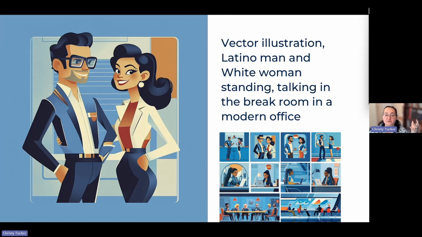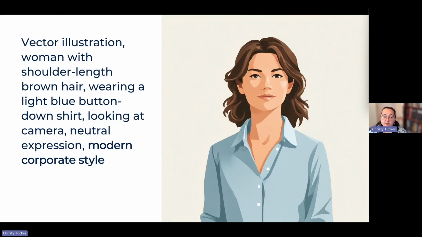This was one where I used an image as the prompt for the style. Vector illustration is all I had in the prompt, but you can see how different the style is here, right? It's all different colors. It's got these very stylized shapes, this sort of retro futuristic style. Another phrase that I use in my prompts is modern corporate style. So if you do digital illustration or vector illustration paired with modern corporate style, that tends to get you the kinds of realistic images that I find work well for training.